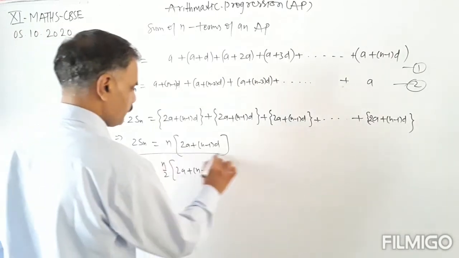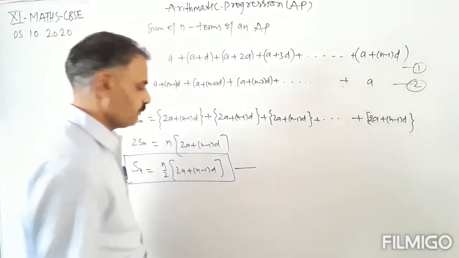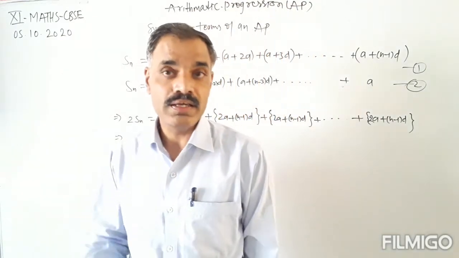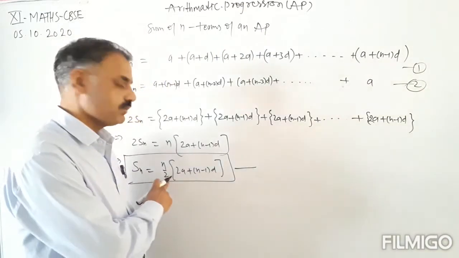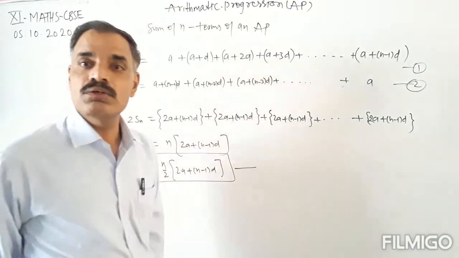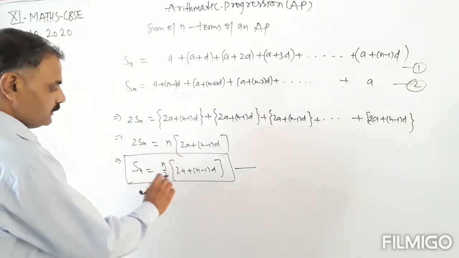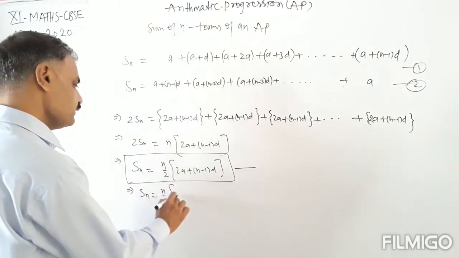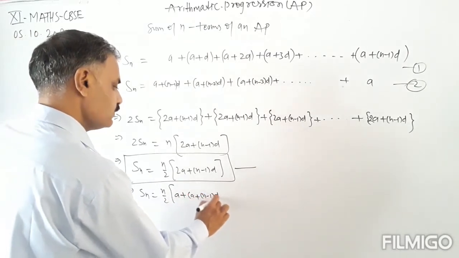So this is the formula for finding the sum of first n terms of an AP, that is Sn. Sn equals n by 2 into (2a plus (n minus 1) into d). Now this can also be written down as Sn equals n by 2 into (a plus (a plus (n minus 1) into d)).